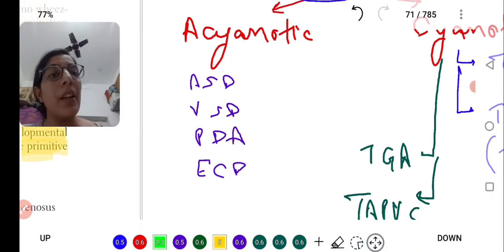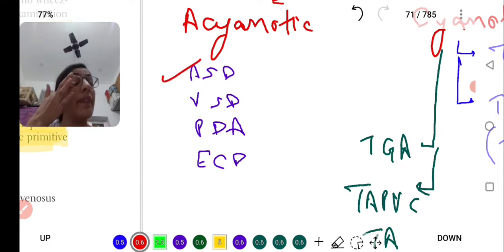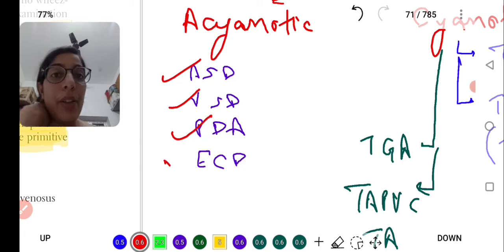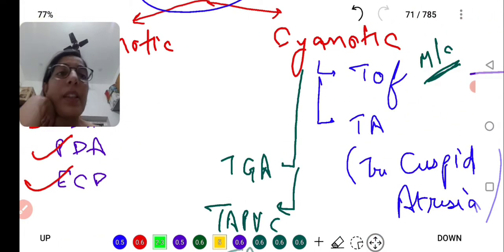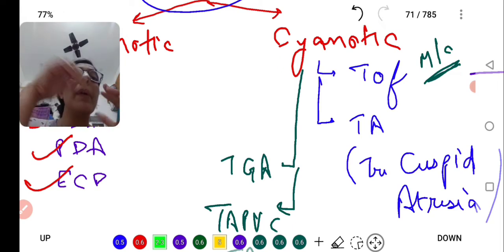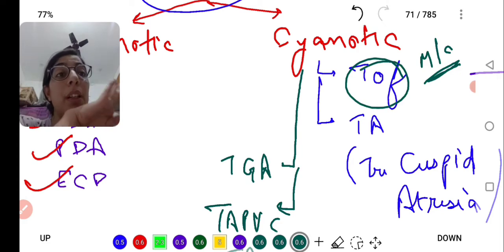Acyanotic is of further types: atrial septal defect, ventricular septal defect, patent ductus arteriosus, and endocardial cushion defects. Cyanotic heart disease is divided into 2 types depending on the pulmonary blood flow. So it's TOF, which is the most common cyanotic heart disease.